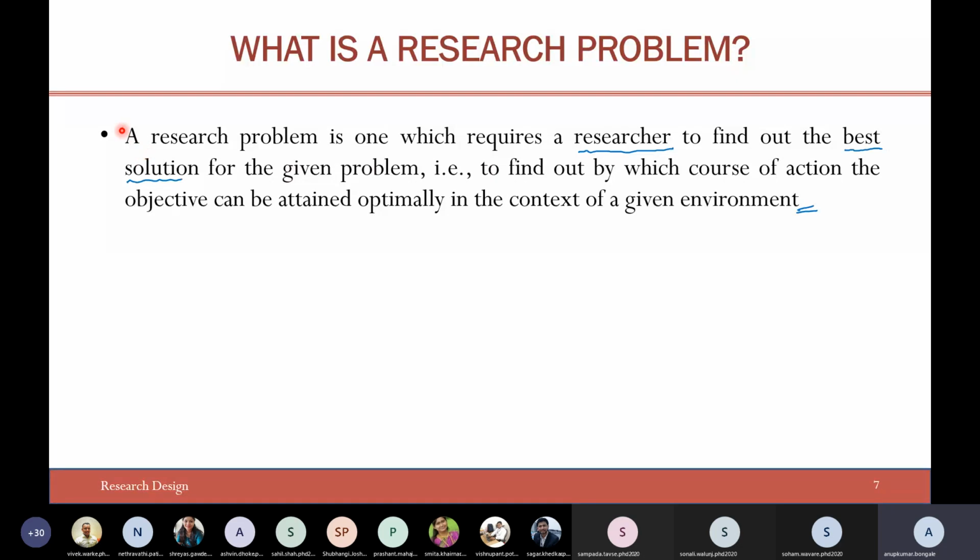A research problem is one which requires a researcher to find out the best solution for a given problem, and to find out by which course of action the objective can be attained optimally in the context of the given environment. Right?